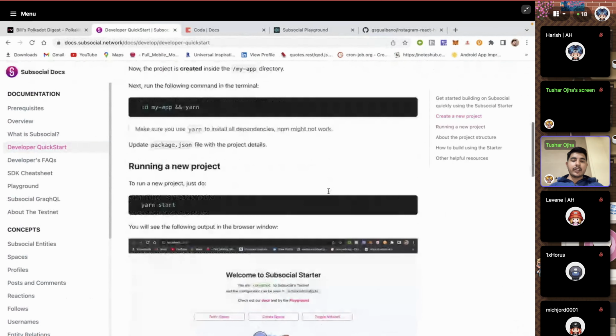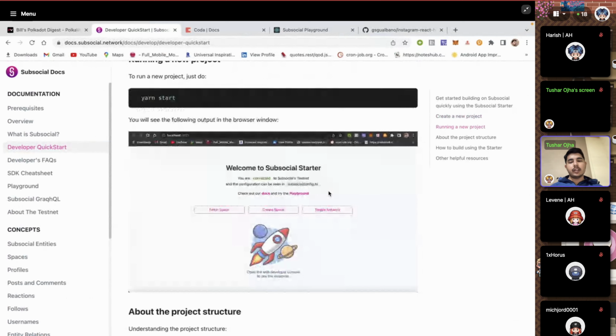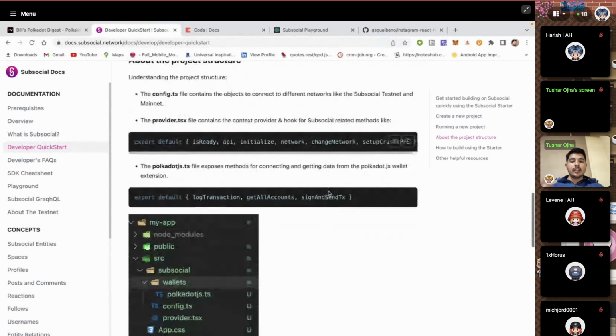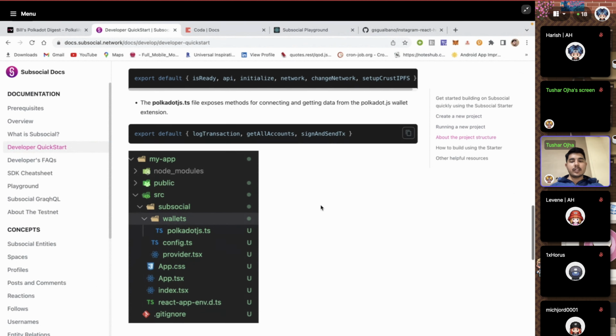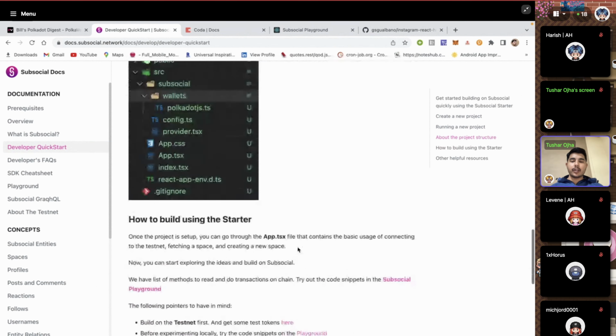So this will give us a website where everything else, like the configurations, are here for us, like the APIs, the instance of the SDK API, and network configurations and everything. And also the wallet support is there.